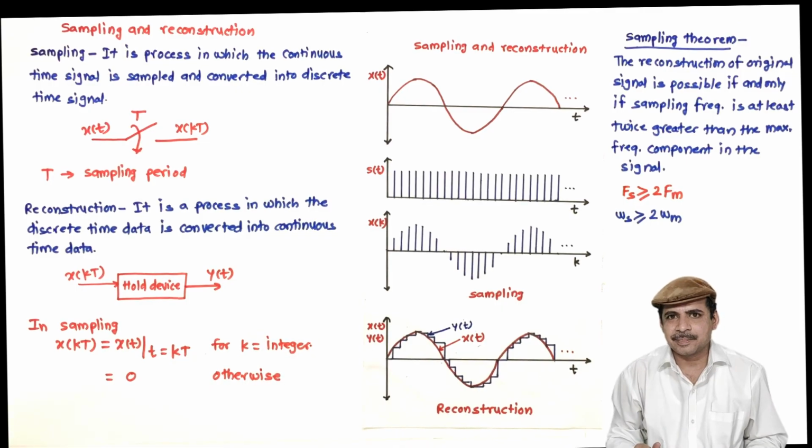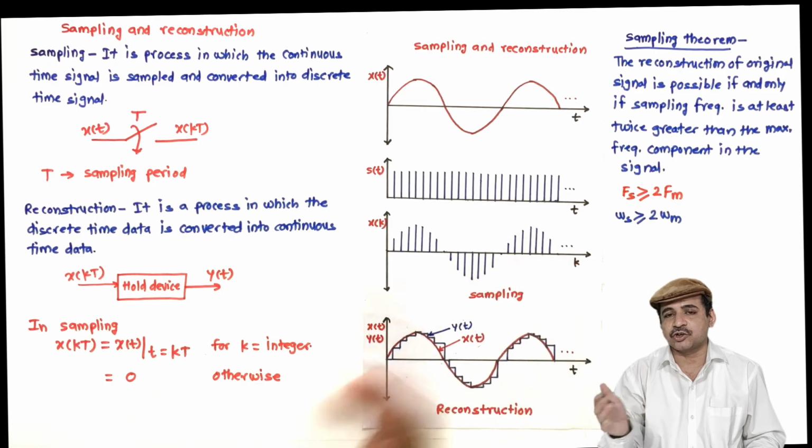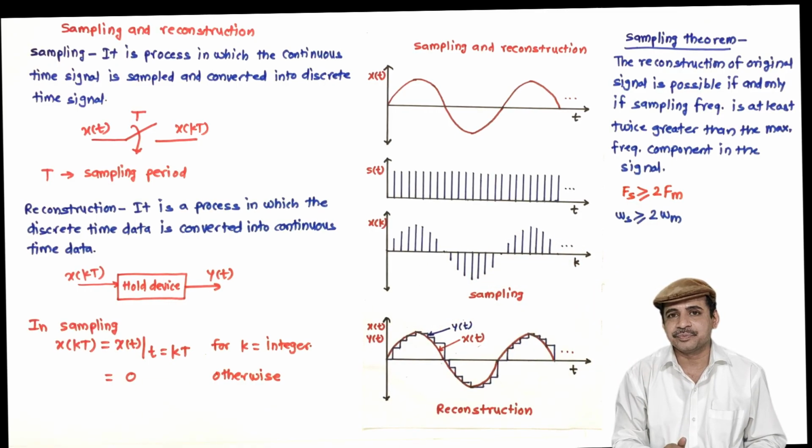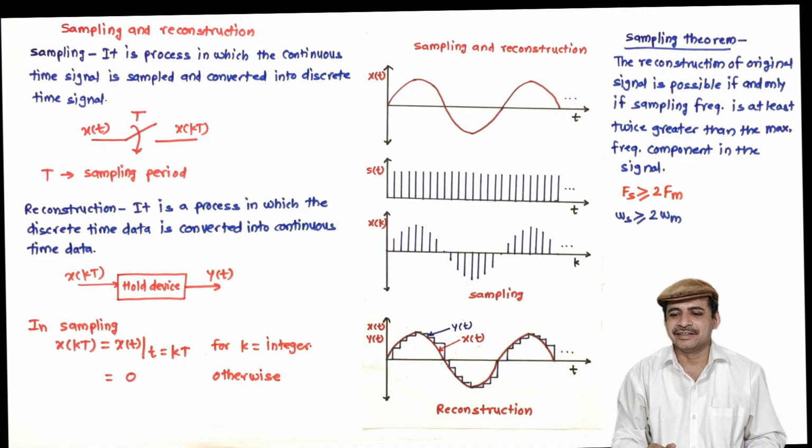This is enough in this class. In the next lecture, we will see the effect or illustration of the sampling theorem in the frequency domain, as well as what happens if the sampling frequency is less than twice Fm, and what it is called. Also I will elaborate that concept through a numerical example, and then we will see the practical considerations in selecting the sampling rate.